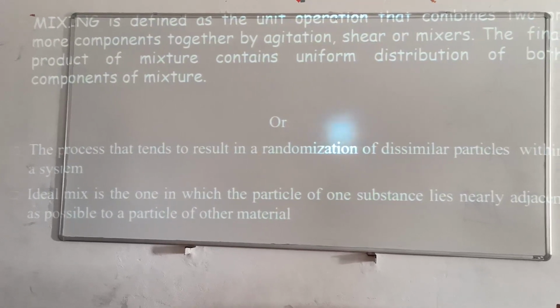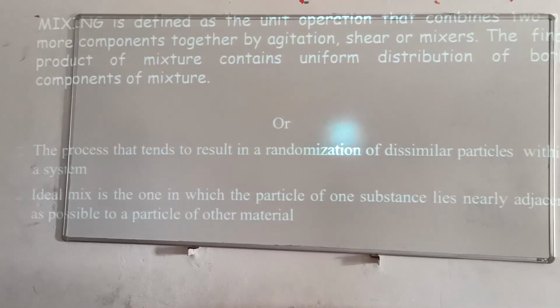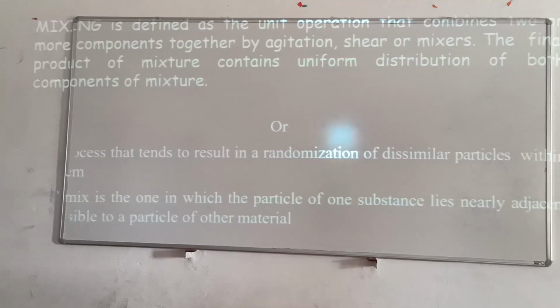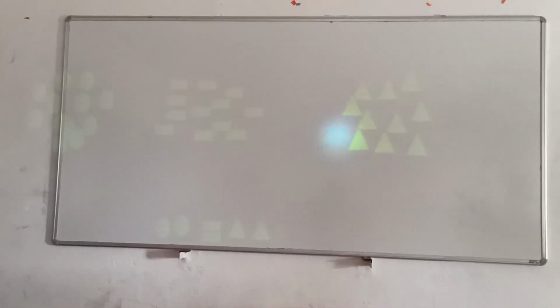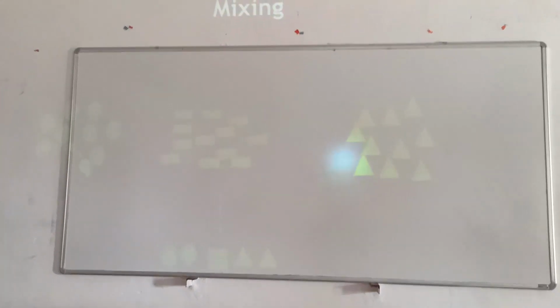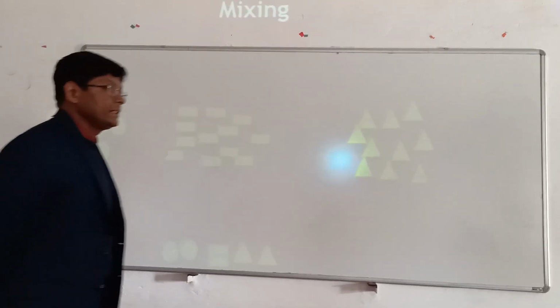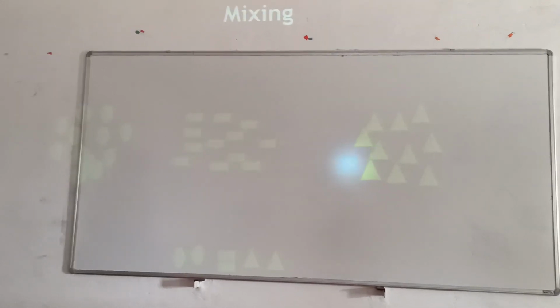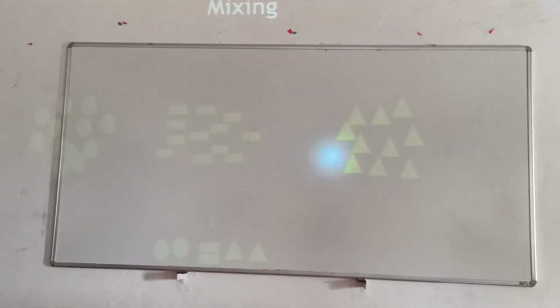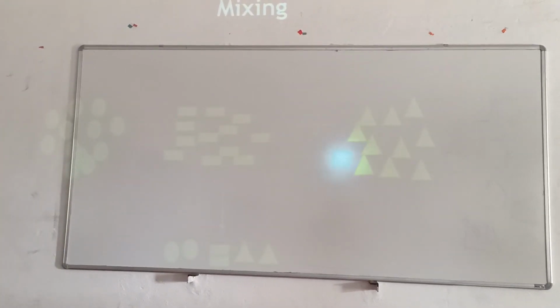So the ideal mixing is the one in which the particles of one substance lie as nearly adjacent as possible to the particles of other materials. This is the figure. You can see there are different shapes of particles, that is spherical, rectangular, and triangle shapes. So there are three types of particles. Representation of the mixing. Okay, how can we mix the three types of components together?